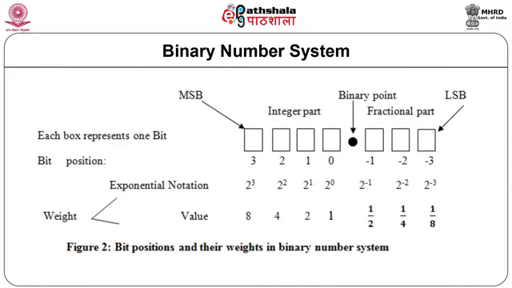The weight assigned to the binary symbol in positional notation increases by a factor of 2 as we move towards the left, and decreases by a factor of 2 as we move towards the right with respect to a fixed reference. This reference is referred to as the binary point and is added to the right of the 0 position digit.